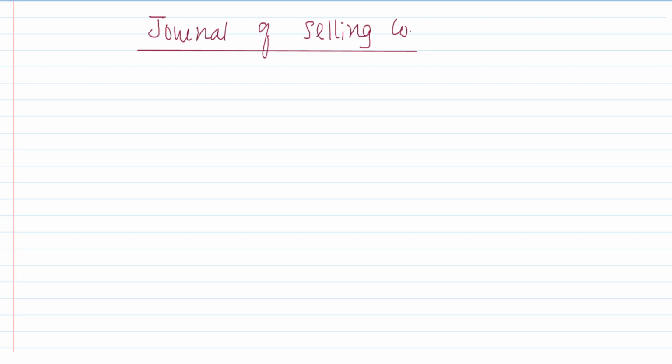See, once amalgamation will take place, or maybe absorption, or maybe external reconstruction, the selling company will get liquidated and it will be no longer in existence. So basically, we are supposed to close the books of the selling company. So what are the accounting entries that we have to record so that we can close the books of the selling company?